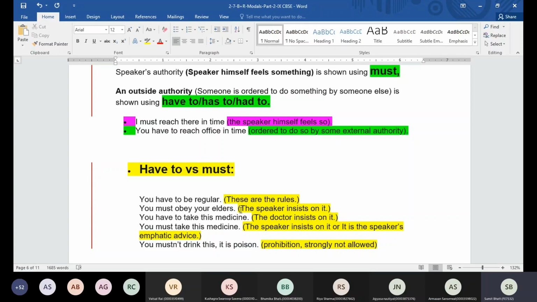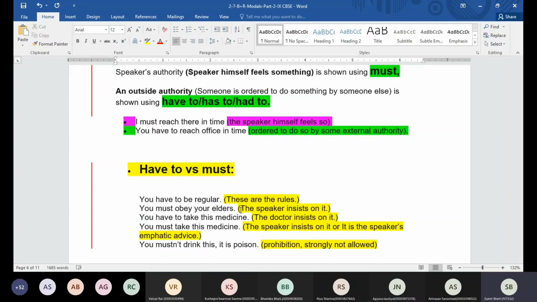Like if I make this sentence, you must obey your elders, that means I am the one making this. I'm insisting on it. Okay, I'm telling it to my brother or somebody, and I'm making sure that this thing happens. You have to take this medicine. That means the doctor is telling somebody else. Okay, so in that case, we are going to use have to. You have to take this medicine. Its obligation is there, so it is really compulsory. But these are the rules made by the doctor, not by the person himself.